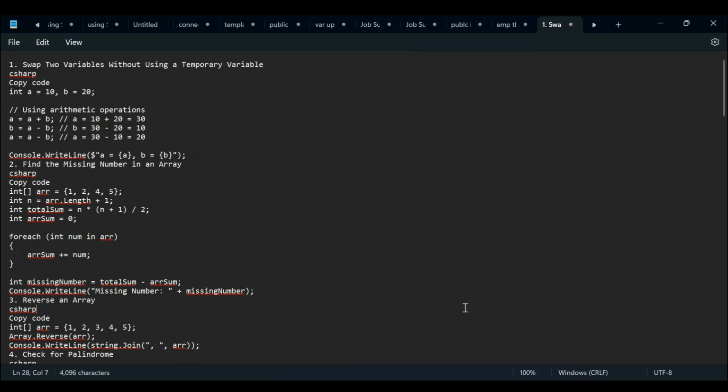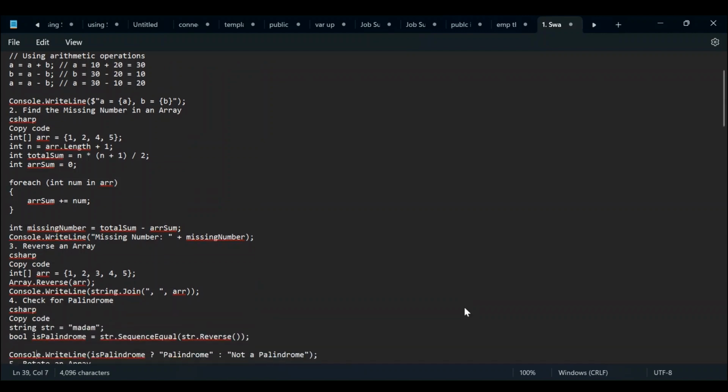Now the next problem we have is to reverse an array. We have the array and we are reversing it with the help of the inbuilt reverse array method. So that is about that.